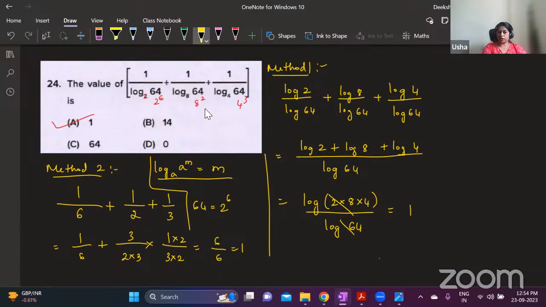Sometimes after simplifying this, if you're getting some answer like log of 30 to the base 2, something like this, then you know that the log is not getting cancelled. So you can use this method. When you see the options, you will know which method will give you the answer quickly.